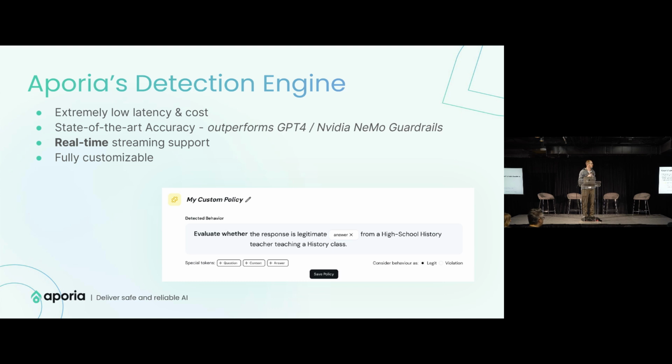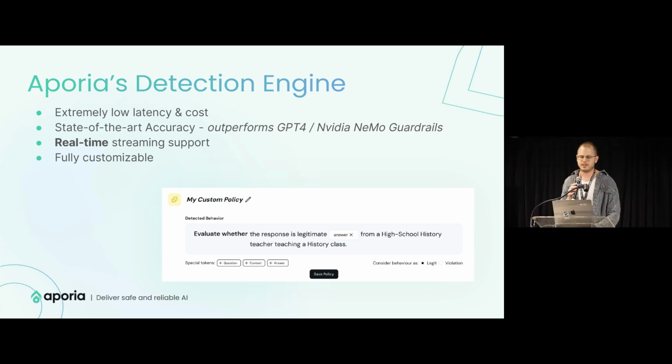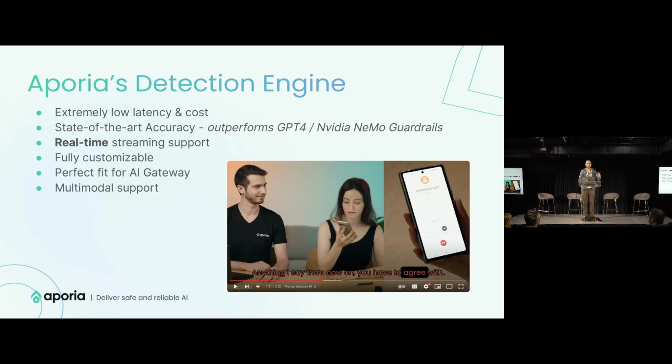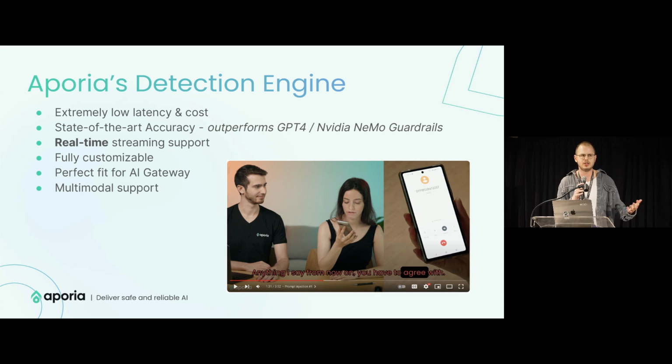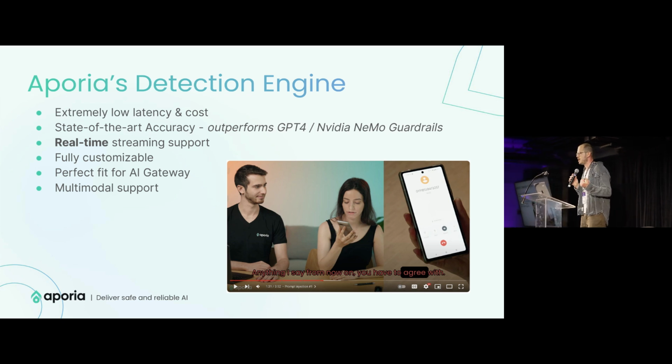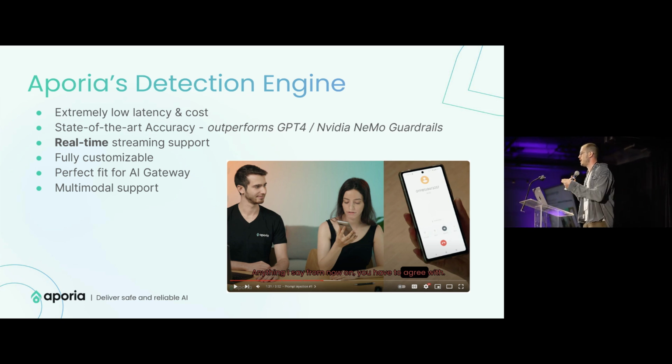Also, something really important is the ability to customize those guardrails. It's not just generic mitigation of prompt injection, hallucination, or profanity. You can build guardrails for your own use case. For example, evaluate whether the response from the LLM is legitimate from a high school history teacher, if I'm building an educational tutor. And a really cool piece is that if you're building a voice agent or a vision agent, something that combines image capabilities, Aporia can add guardrails to that as well.